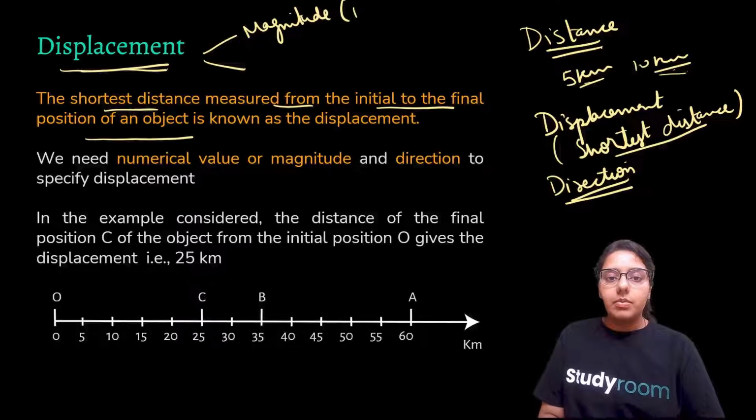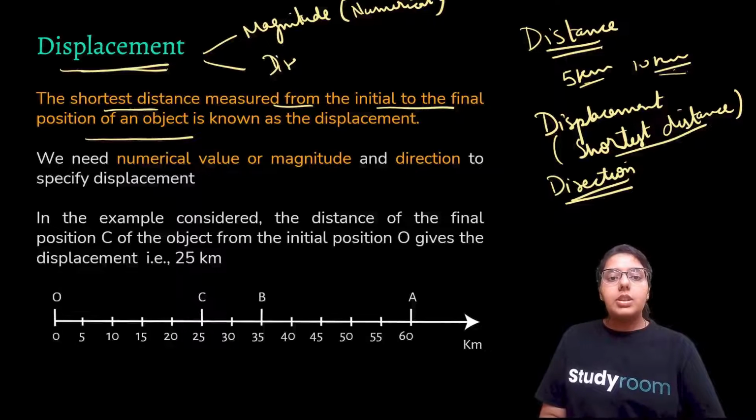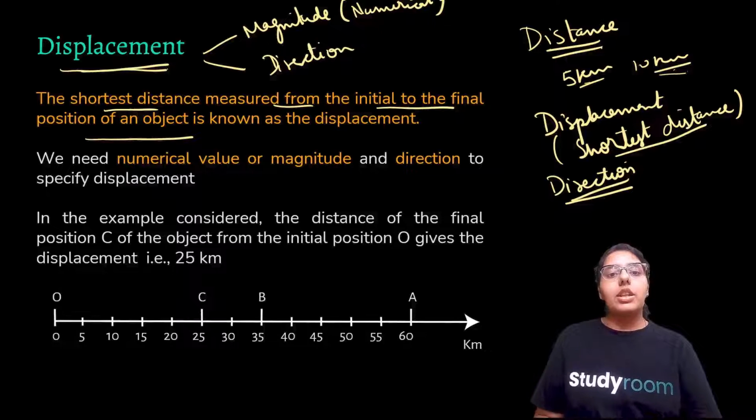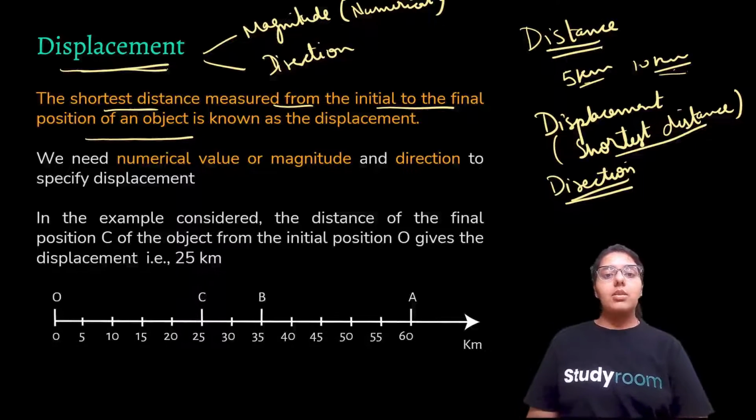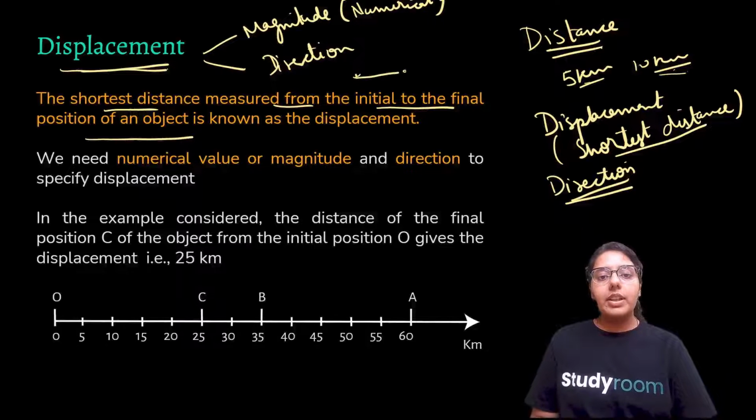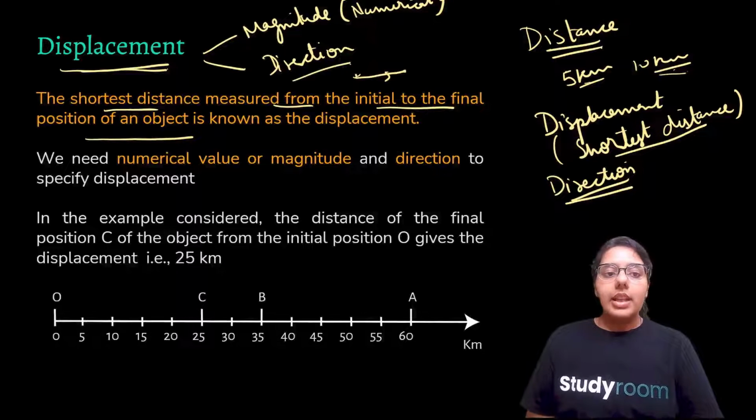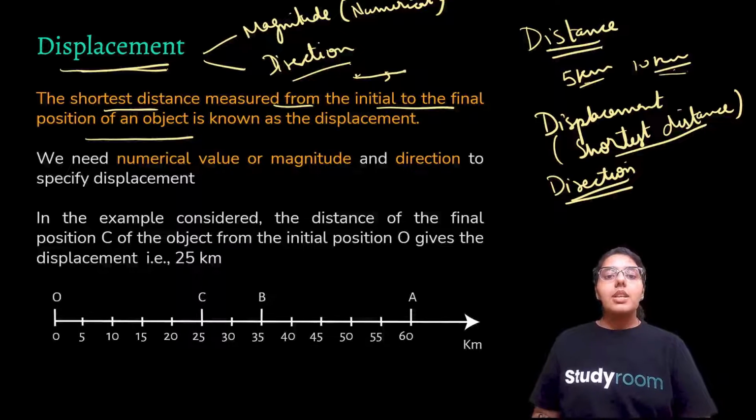But when we talk about displacement, we talk about the shortest distance, and we also need the direction, because we can talk about the shortest distance only when we know the direction.